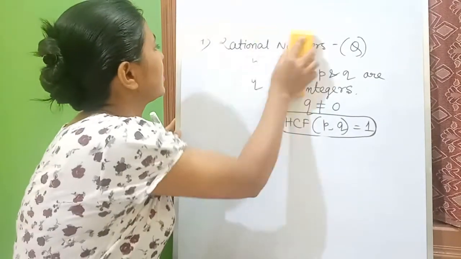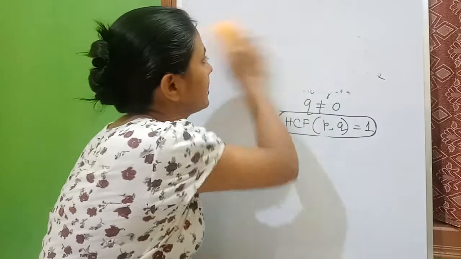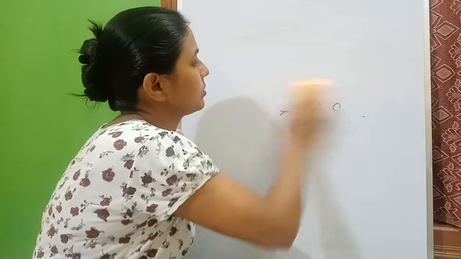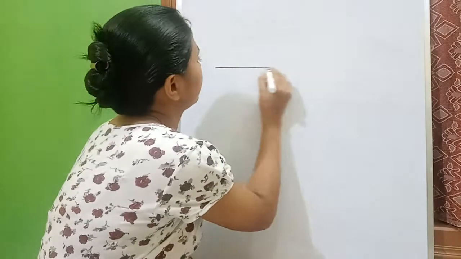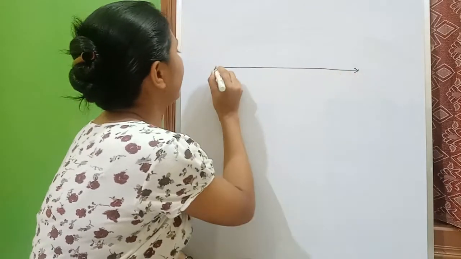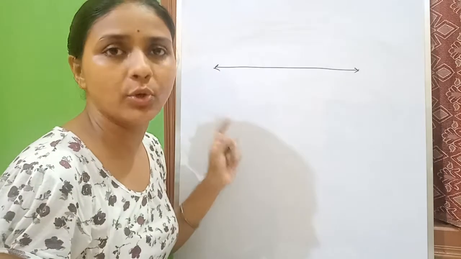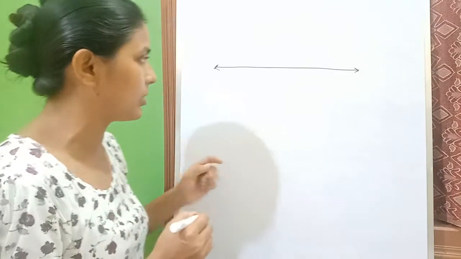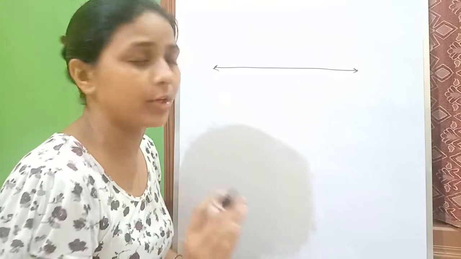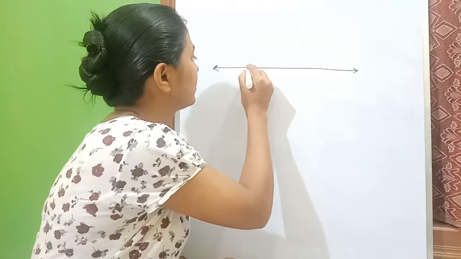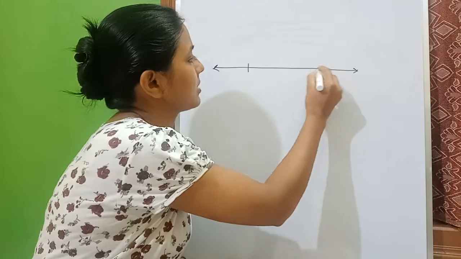Now there is a point that we have to plot a rational number on the number line. Number line everybody knows. I'm drawing a number line. Please look at this process minutely. I'm properly elaborating it, so I'm not skipping any part.